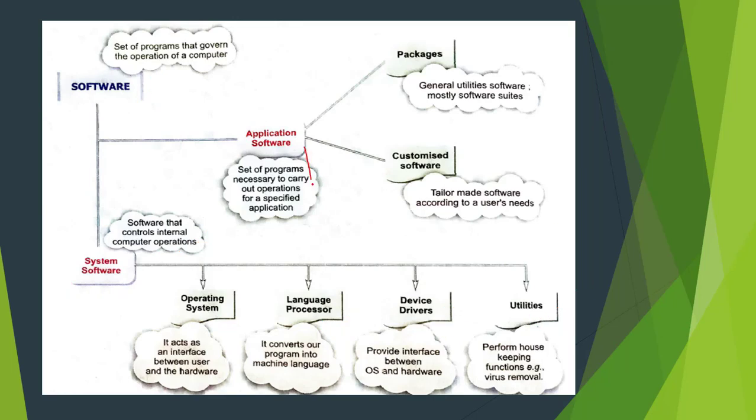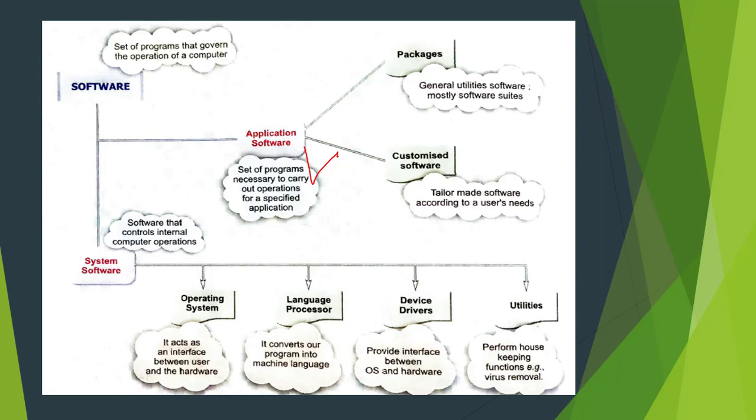Now we have to discuss this term application software. Application software is the software which is generally used by the users for their requirements. Let's take an example. Suppose you want to type something, or you want to play a game, or you want to work with any application in your computer. All the applications that we use for working in our computer system are termed as application software.